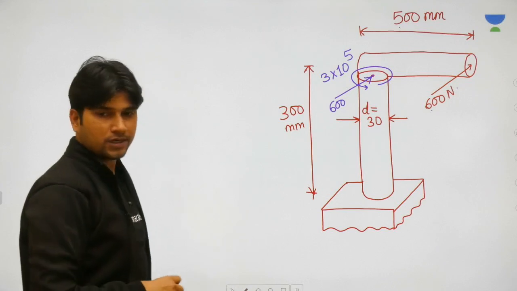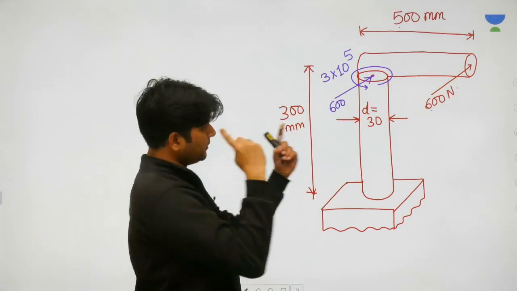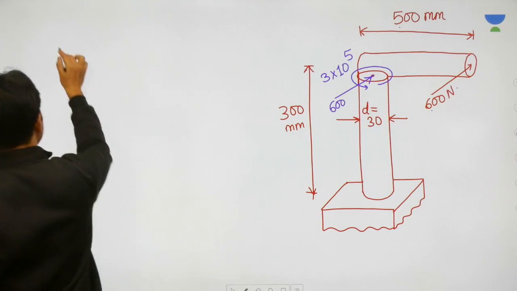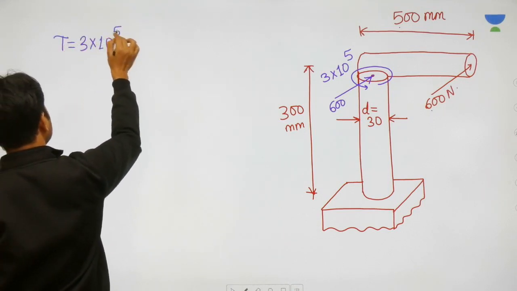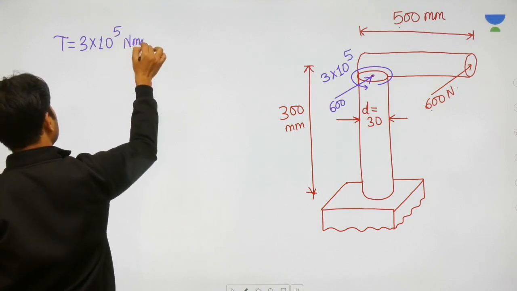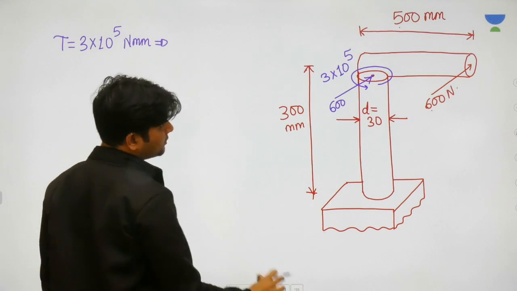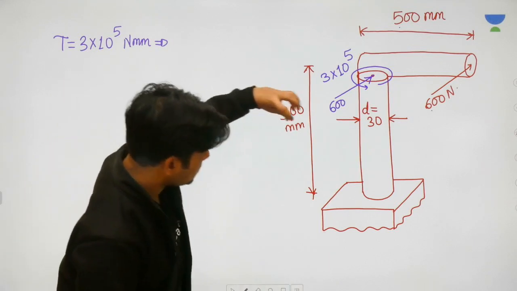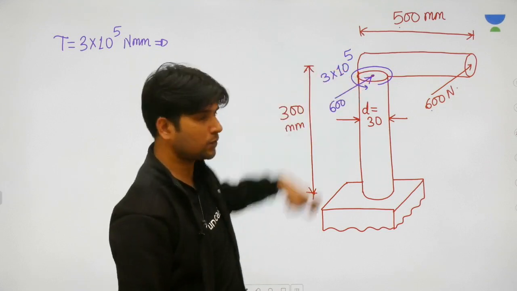Now this 3 into 10 raised to 5 is representing what? This 3 into 10 raised to 5 is very clearly representing some twisting moment. And twisting moment will be responsible for which kind of stress? In this vertical part of the column, there is some twisting moment, okay?